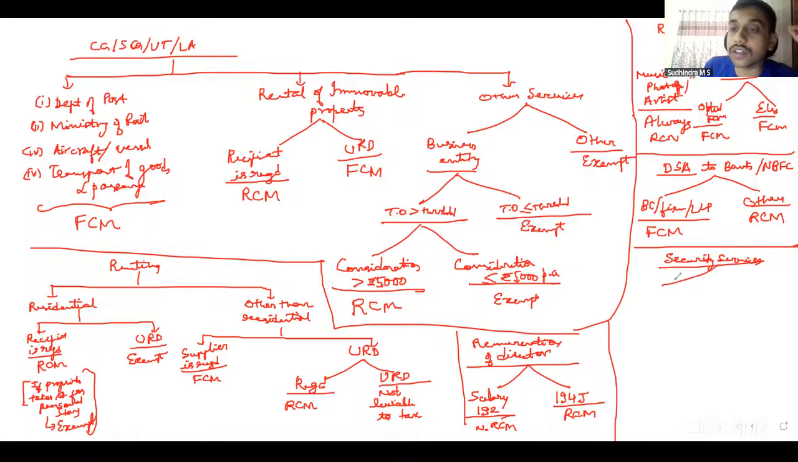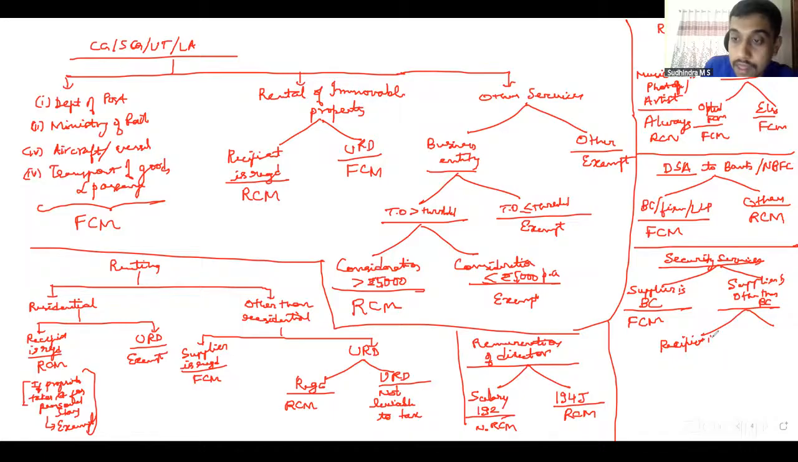In relation to security service, again, this is both supplier and recipient specific. If the supplier is a body corporate, then it comes under forward charge. If the supplier is other than body corporate, then I have to see who the recipient is. If the recipient is registered, then it comes under RCM. If the recipient is unregistered, forward charge. So the combination here is body corporate and registered, supplier and recipient.